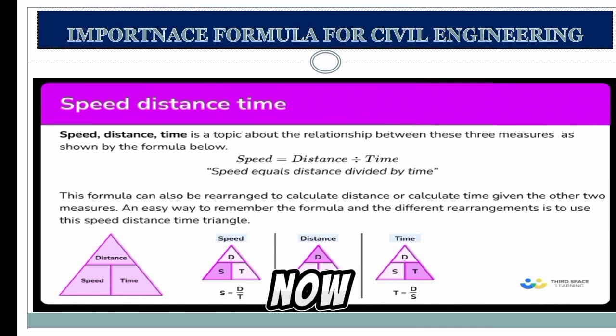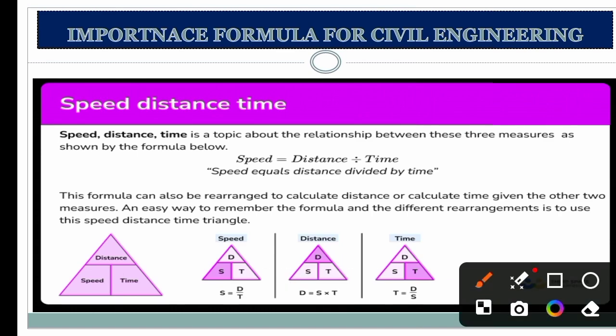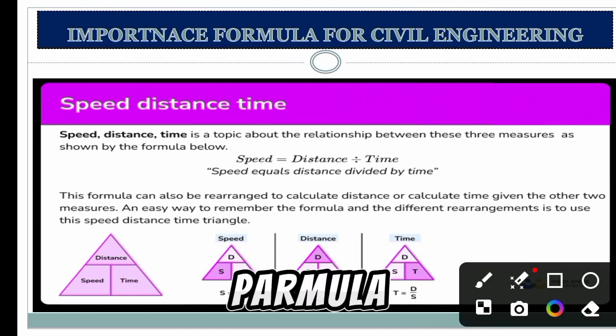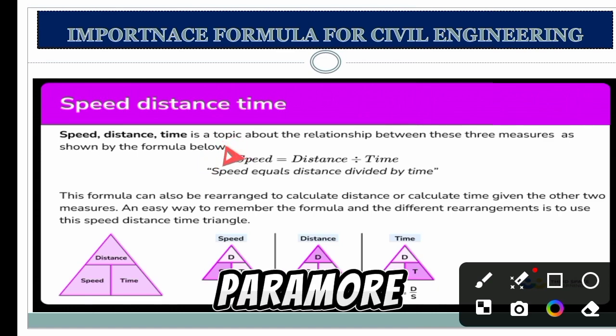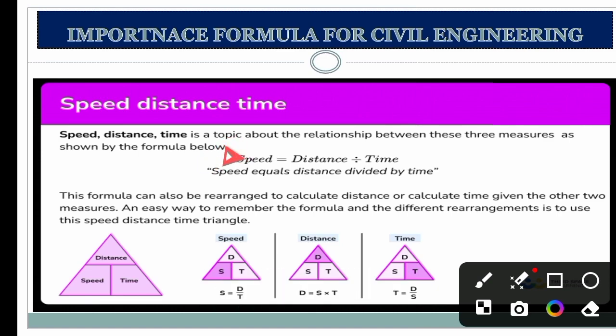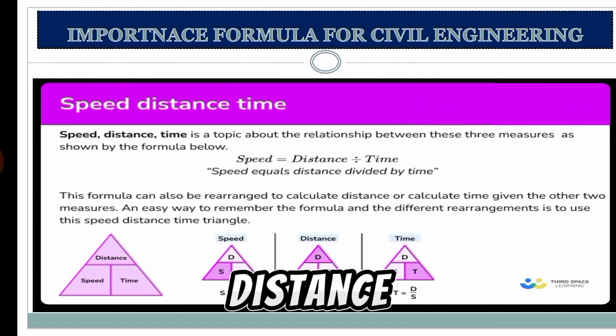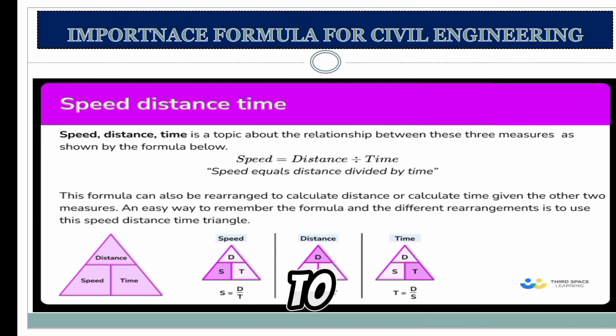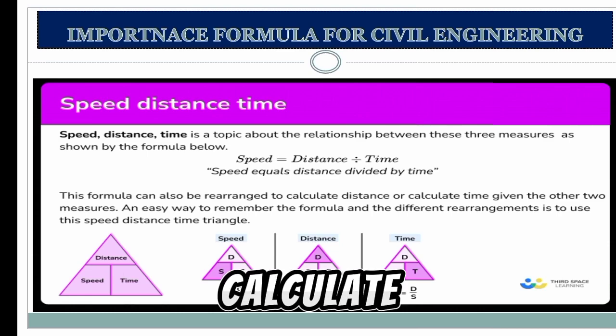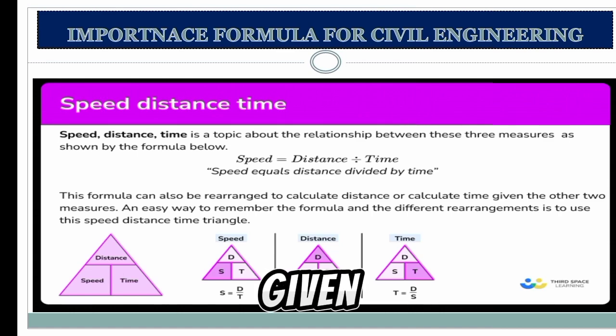Now you can see here the speed formula. Speed is equal to distance divided by time. This formula can be rearranged to calculate the distance or to calculate the time, given the other two measures.